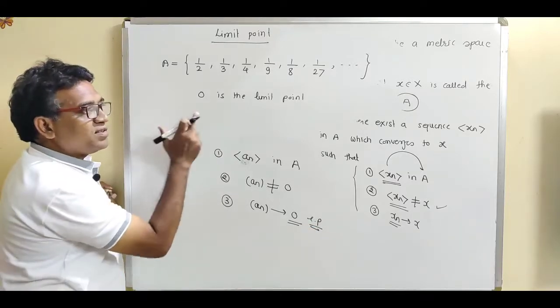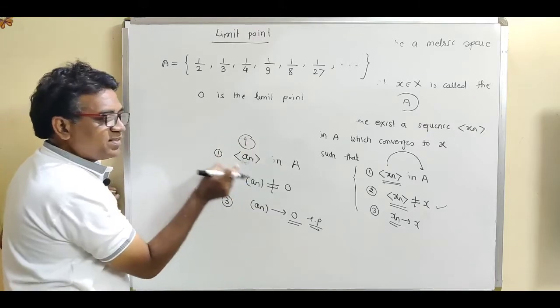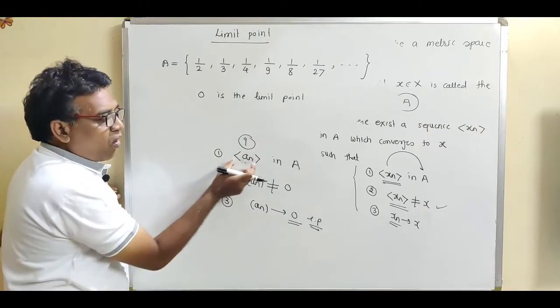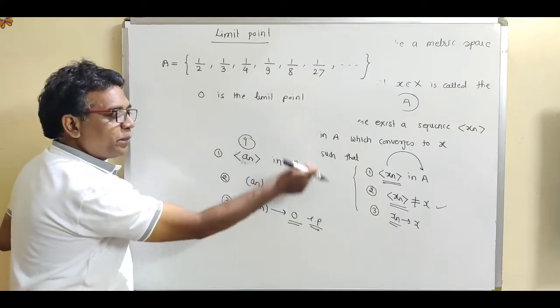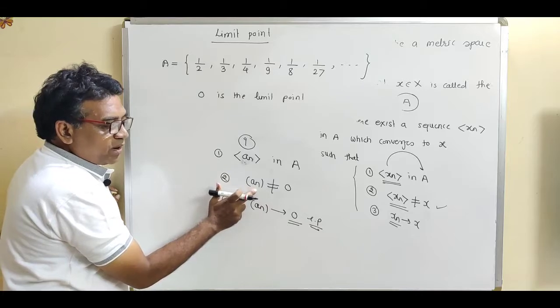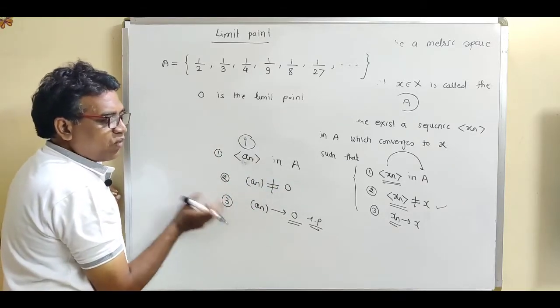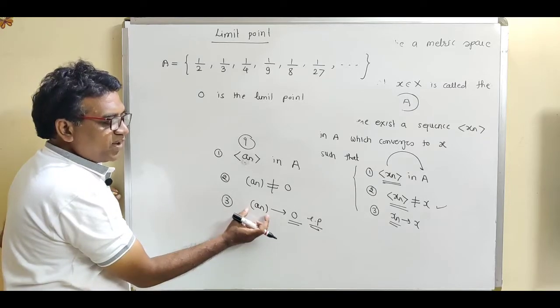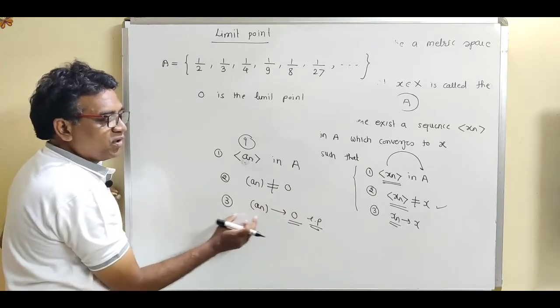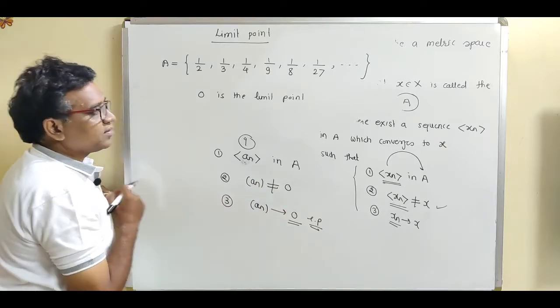See how to show that 0 is a limit point. It means we have to construct some sequence such that all the terms of the sequence are present in A. This is the first condition. None of the terms of the sequence is equal to 0. This is the second condition. And what is the third condition? That sequence should approach 0. This is the third condition. Then we can say that 0 is the limit point.